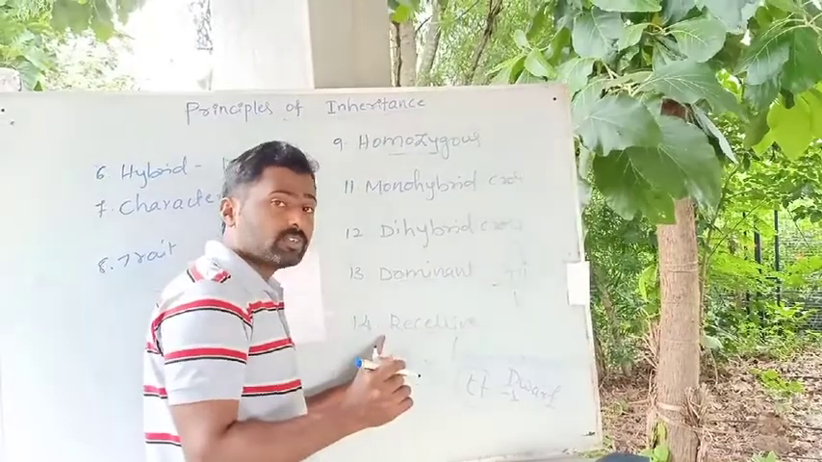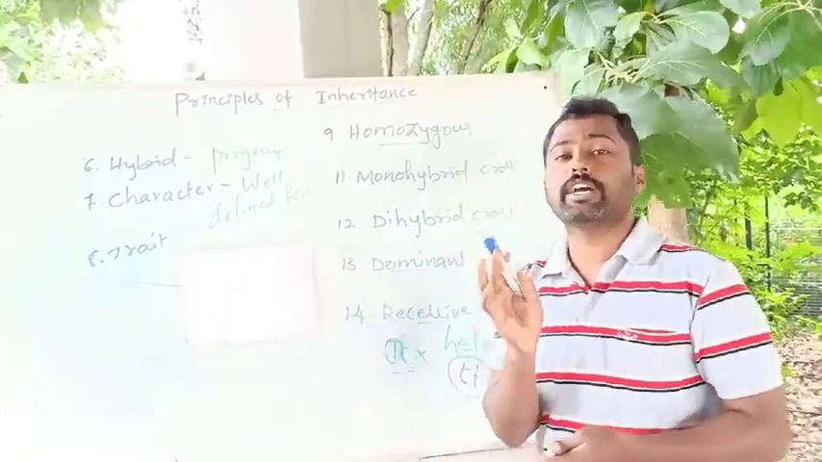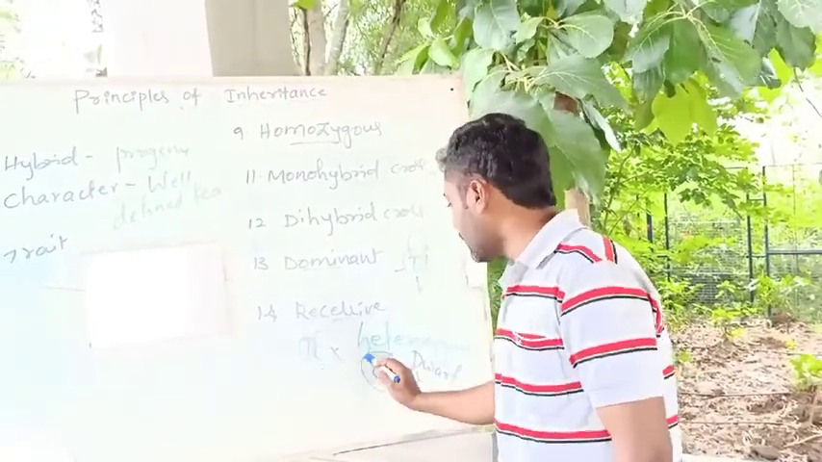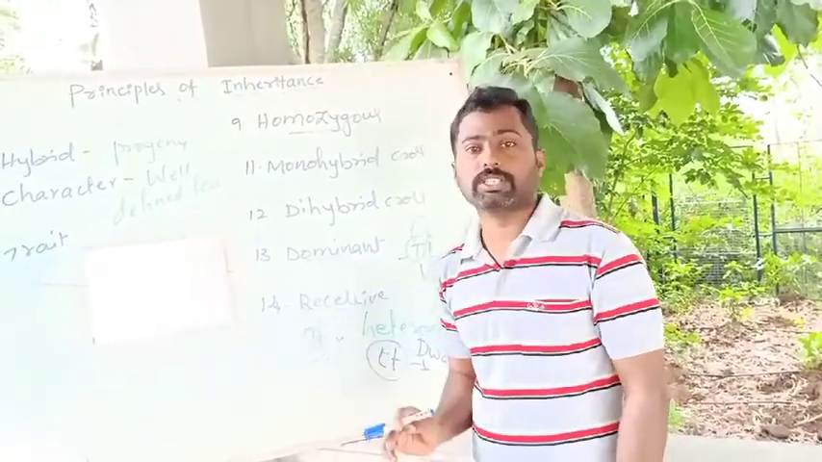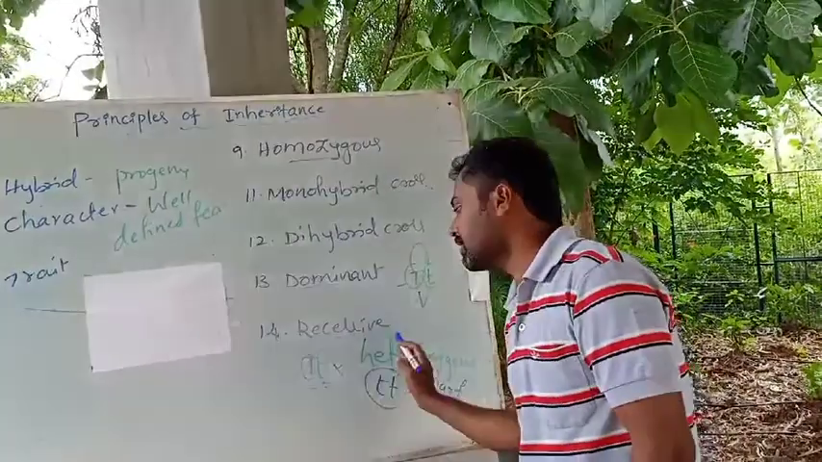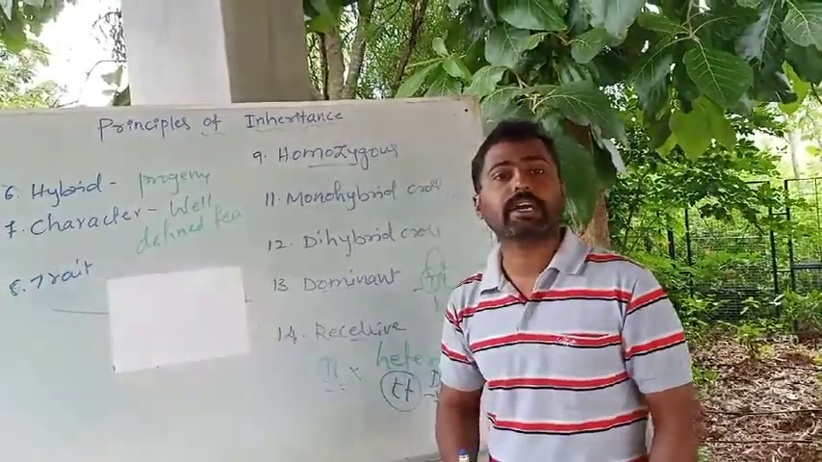Then what is a recessive? A recessive character or factor is one that fails to express in the hybrid in heterozygous condition. It expresses its character only in homozygous condition. That is considered a recessive. Here small t and small t is considered recessive. Only in homozygous condition will it express as the character.